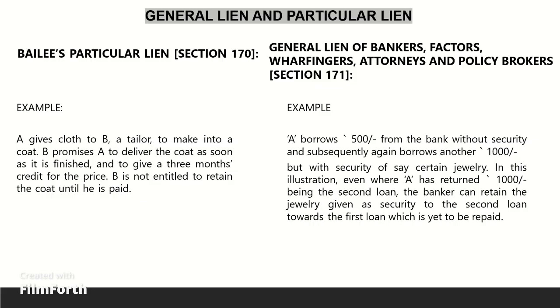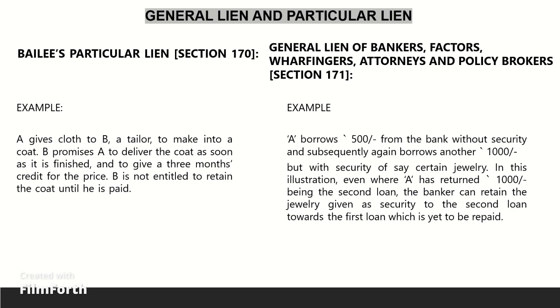General lien and particular lien. Bailee's particular lien, Section 170. Where the bailee has, in accordance with the purpose of the bailment, rendered any service involving the exercise of labor or skill in respect of the goods bailed, he has, in the absence of a contract to the contrary, a right to retain such goods until he receives due remuneration for the services he has rendered in respect of them.